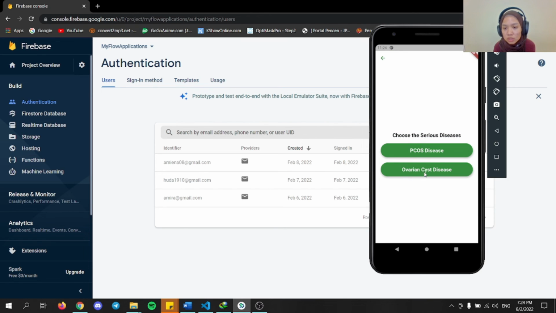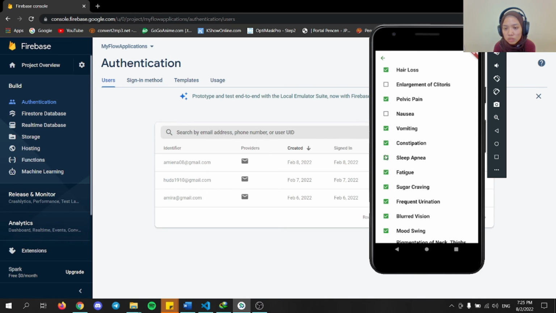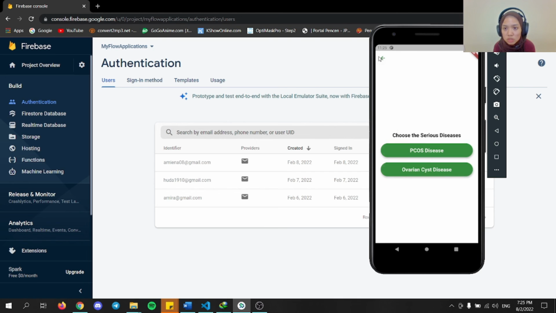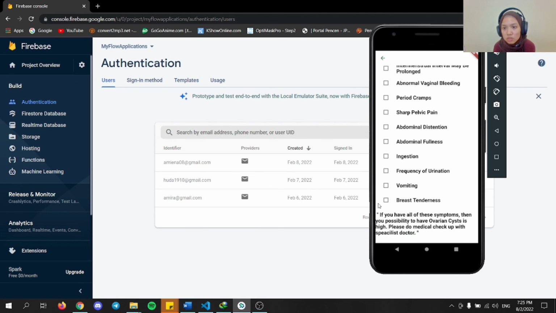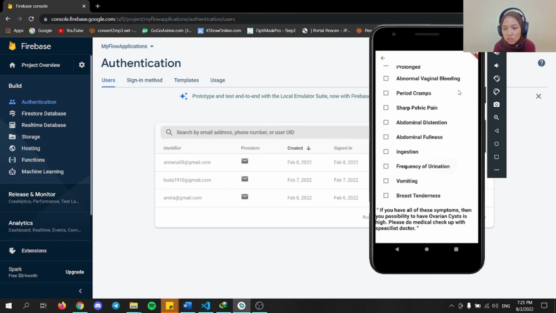For predict irregular cycle, the user can choose the serious disease they want to check. So the user can click on this one, or they can click on either one. If the user has all of the symptoms, then the possibility to have PCOS is very high. Then the user needs to do a medical checkup with a specialist doctor. Then this one is for the symptoms of ovarian cyst. So the user can click this one or this one, or click all.